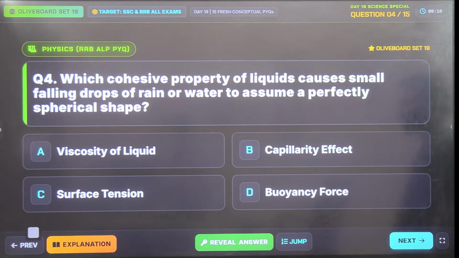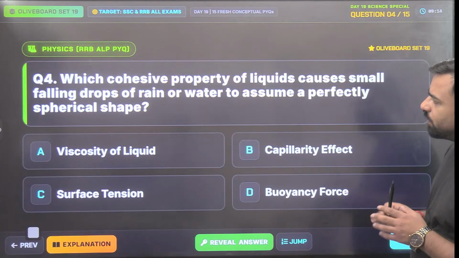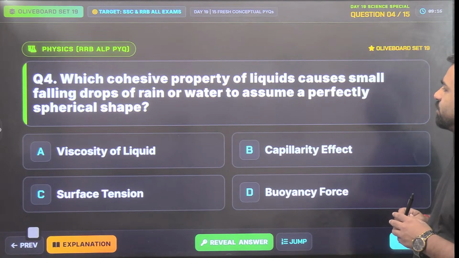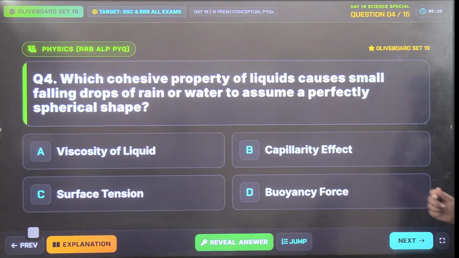Next, which cohesive property of liquids causes small falling drops of rain or water to assume a perfectly spherical shape? Is it viscosity, capillarity effect, surface tension, or buoyancy? So you have four options. What do you think should be the correct answer?